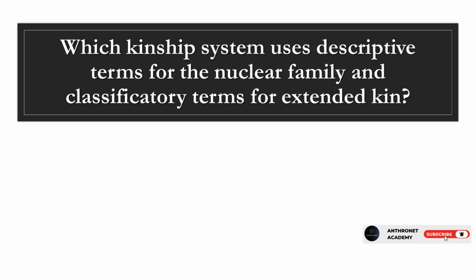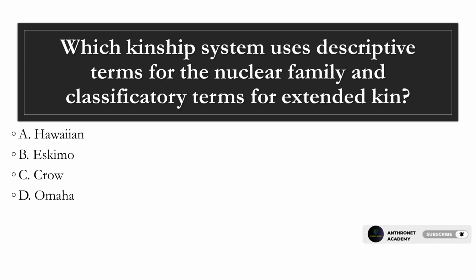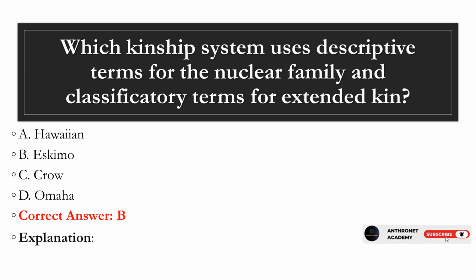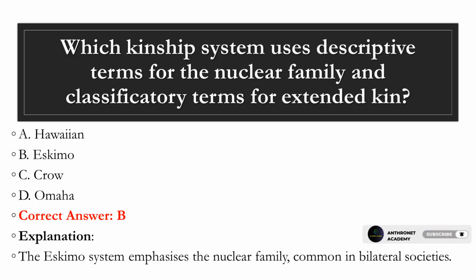Question 29. Which kinship system uses descriptive terms for the nuclear family and classificatory terms for extended kin? A. Hawaiian. B. Eskimo. C. Crow. D. Omaha. Correct answer, B. Explanation. The Eskimo system emphasizes the nuclear family, common in bilateral societies.